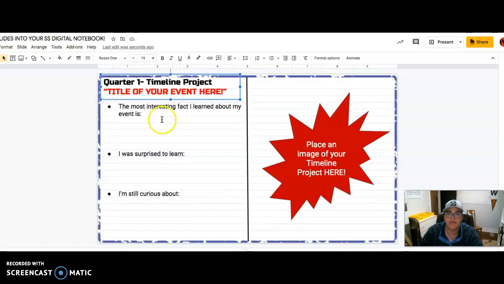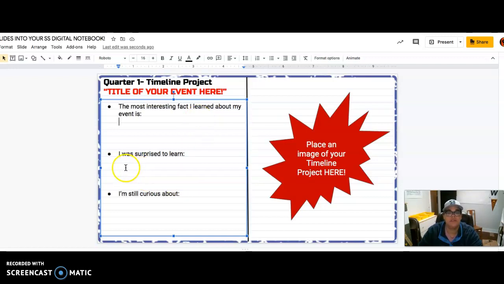Then I'm going to think about the most interesting fact I learned about my event. So what was the most interesting thing you learned about that time period? What was something that surprised you? So I was surprised to learn... What were you surprised by? And what are you still curious about? What questions do you still have?